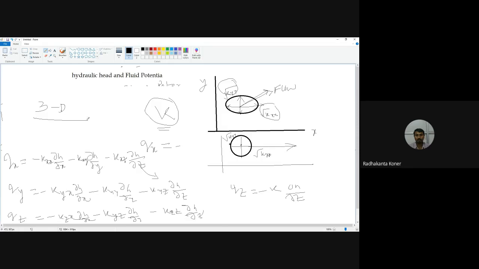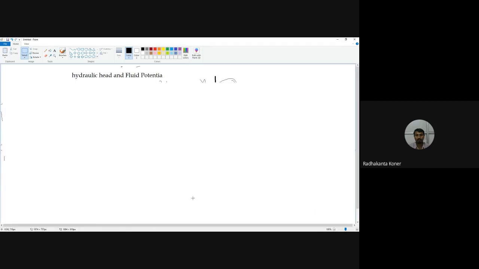So it gives rise to the concept of another equation, that is the q bar, basically equals minus K double bar, del operator, del h.